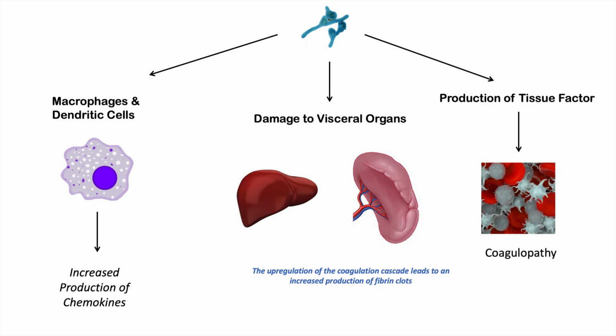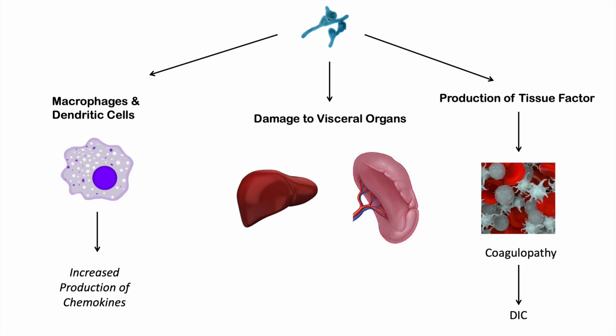It can lead to a coagulopathy. Making more and more fibrin clots in areas where they don't need them will deplete clotting factors. So disseminated intravascular coagulation, or DIC, is a process where fibrin clots are made where they don't need to be made. There's an increase in fibrin clot formation, leading to a depletion of clotting factors. And when we deplete the clotting factors, we won't be able to make clots where we need to make them.